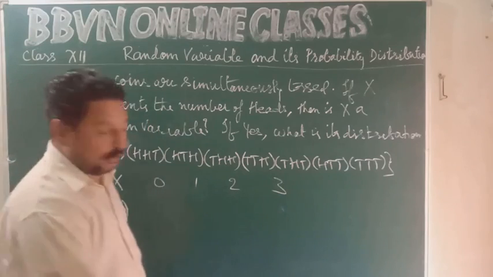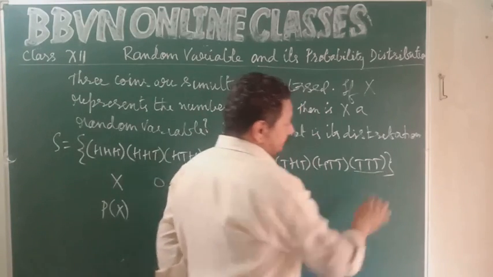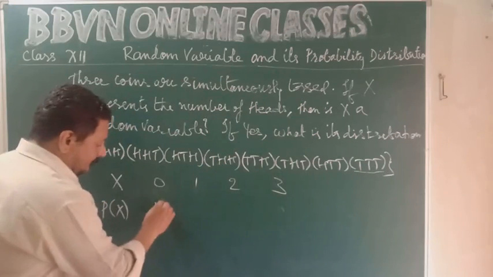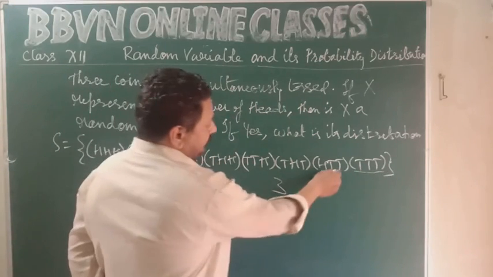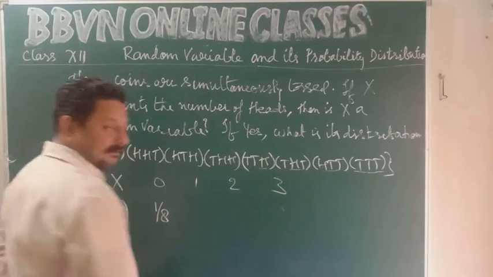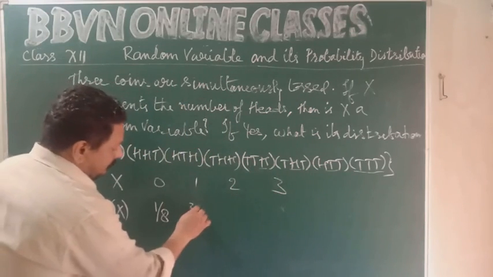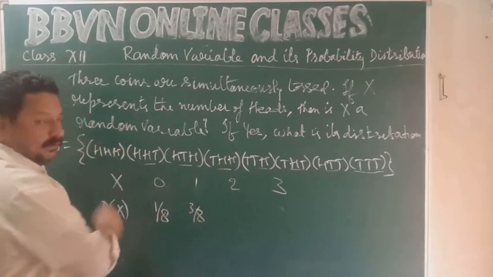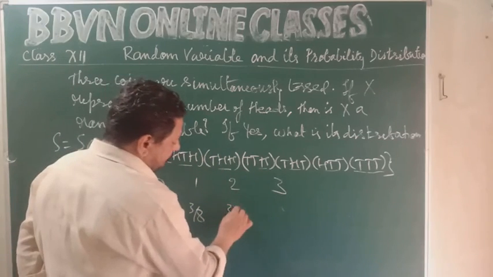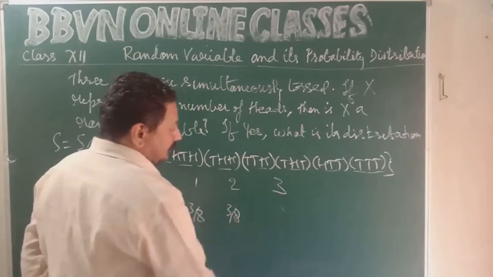Okay. Now probability of X. 0 heads means all tails. So probability is how much? 1 upon 8. Then you need 1 head. So we have 3 cases where we get 1 head. 3 upon 8. 2 heads. Again 3 cases for 2 heads. Probability is 3 upon 8. 3 heads.